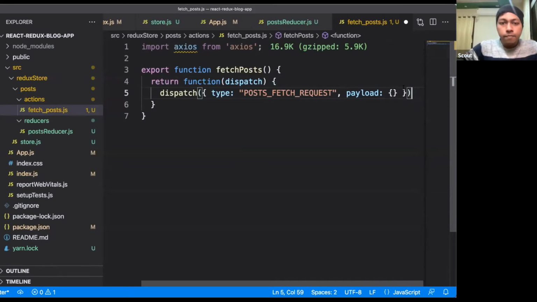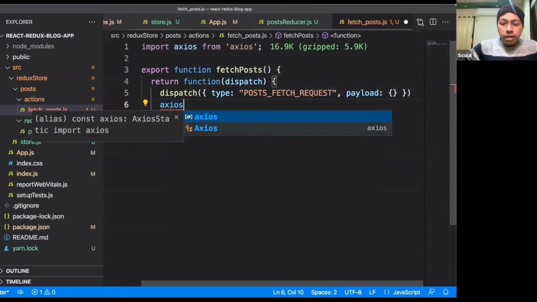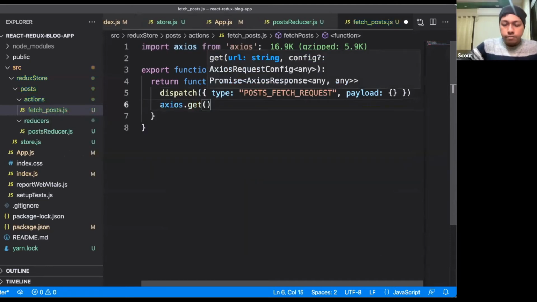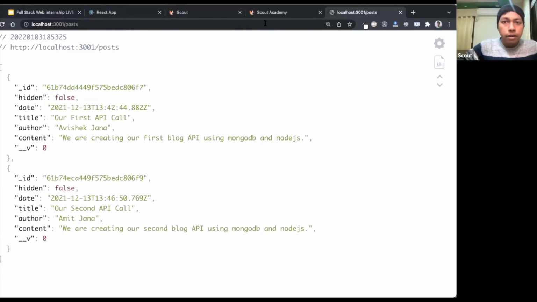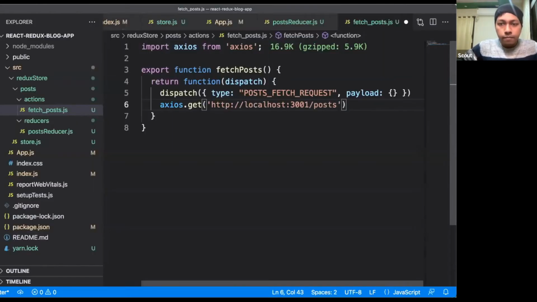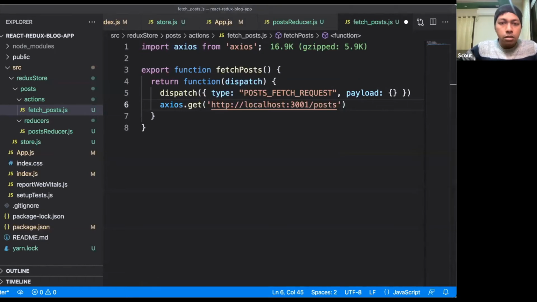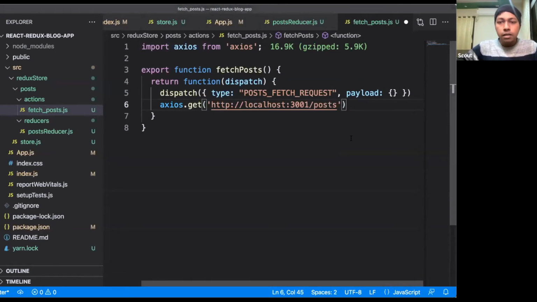To do that, initially we have dispatched the loader. Now I will use the axios.get. We will go to our browser, copy this URL and paste it here. So axios.get, right?